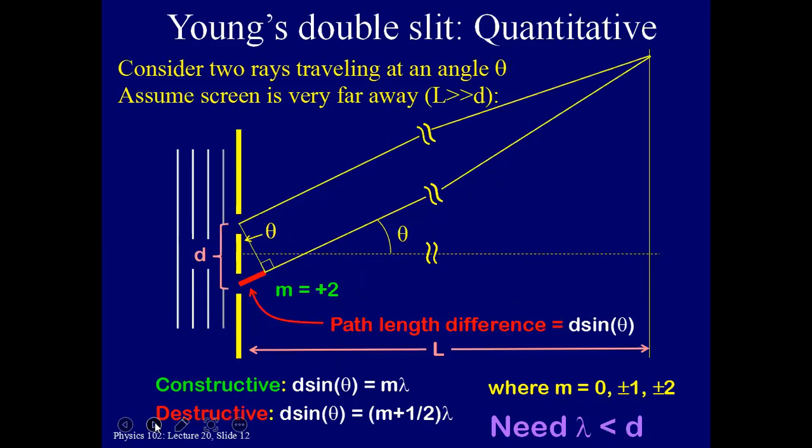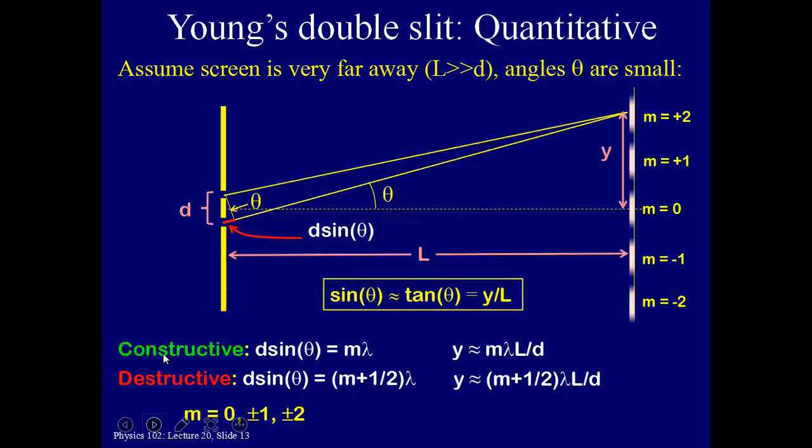So Young's double slit quantitative: consider two rays, one coming from R1 and another from R2. We have discussed this in our previous slide. So we get the constructive condition d sin theta equals m lambda, and the destructive condition d sin theta equals (m plus 1/2) lambda. So y equals m lambda L by d, and for destructive, m plus 1/2. Just from these two, we get this one.